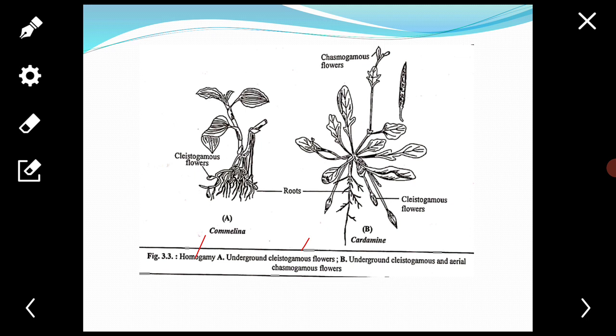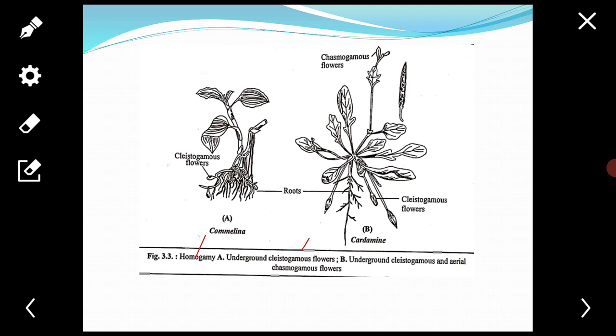They are brought close to each other by growth, bending, or folding to ensure self pollination. This condition is called homogamy. Example, four o'clock plant, potato, sunflower, etc.